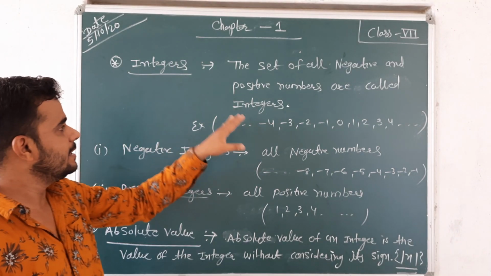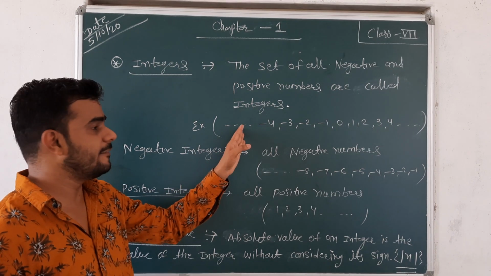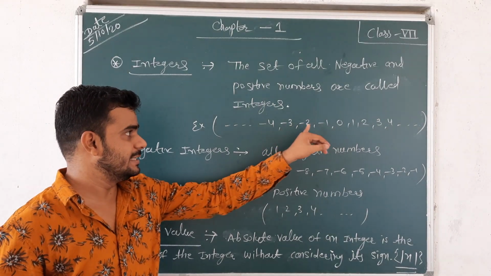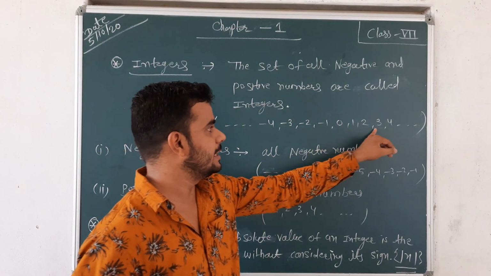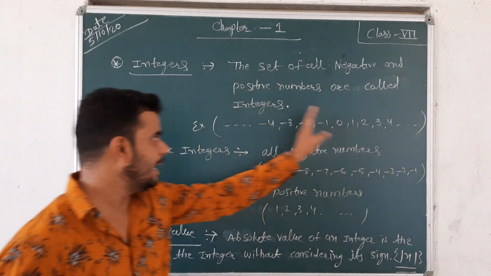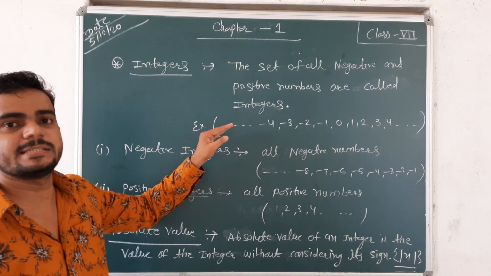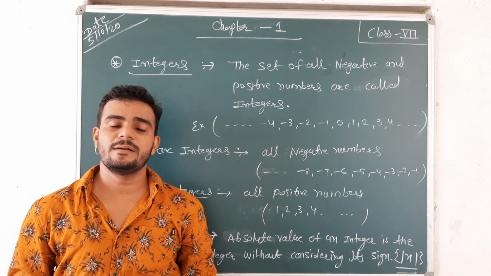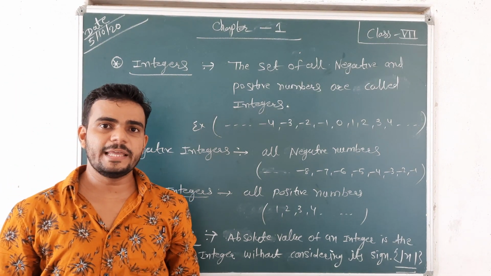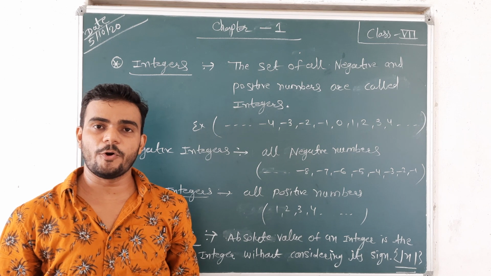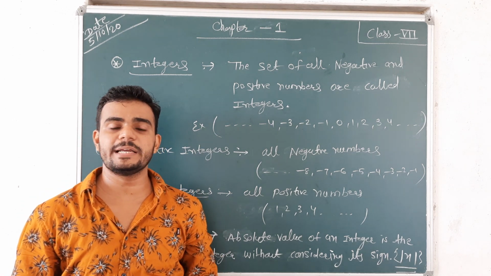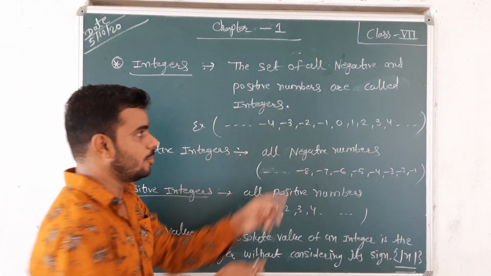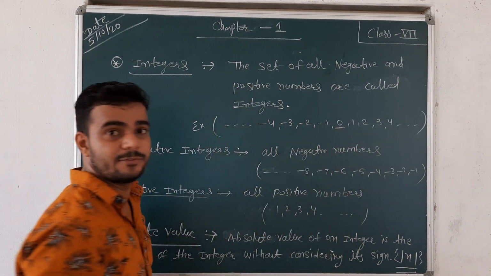Integers are negative 4, negative 3, negative 2, negative 1, 0, 1, 2, 3, 4, 5, 6, 7, 8, 9, 10, and here negative 5, negative 6, negative 7, negative 8, negative 9, and like this. So what is an integer? The set of all negative and positive numbers are called integers, including zero also. Zero is neither positive nor negative, but it is an integer.